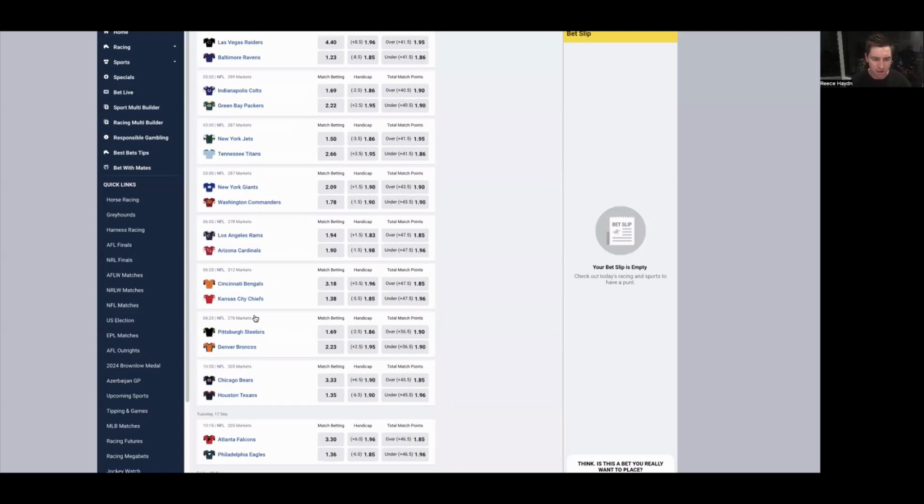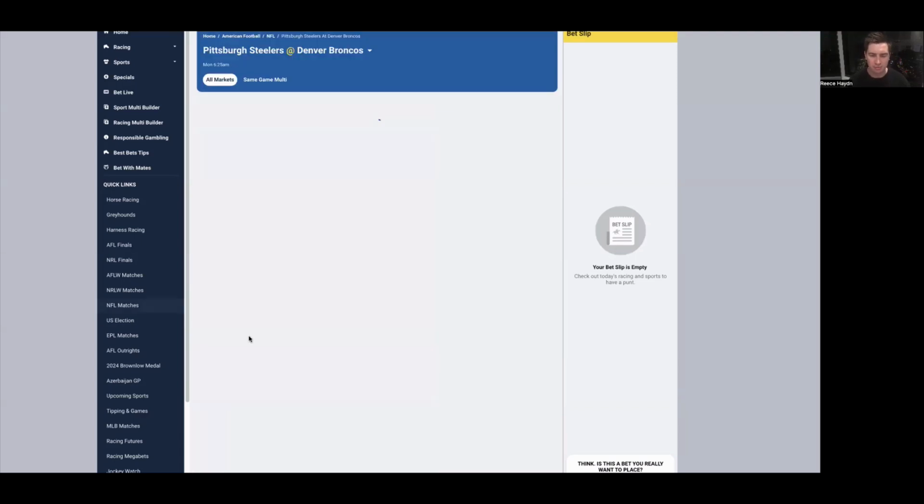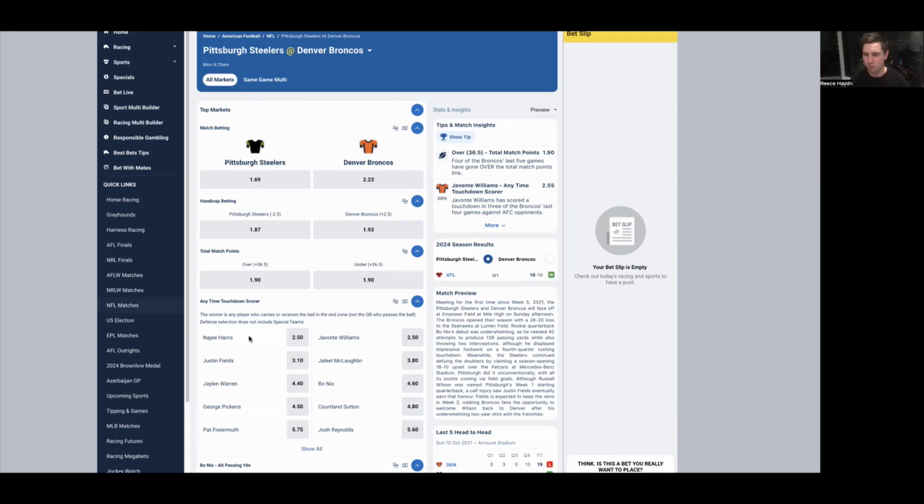Pittsburgh at Denver. Pittsburgh favorites here, $1.69, minus 2.5. Total 36.5, so super low total. Personally, I have no interest in betting this game. Both sides were okay without being great. Pittsburgh are favorites. They're coming off a win against Atlanta in a low scoring game, back-to-back road games for them. Denver coming off a close loss against Seattle, losing 26 points to 20.